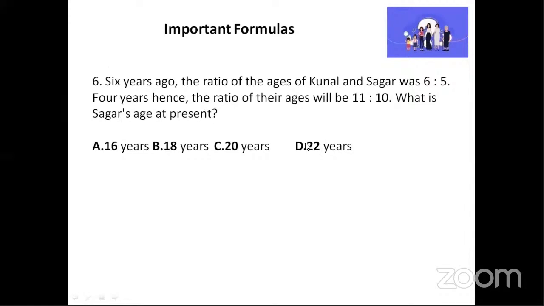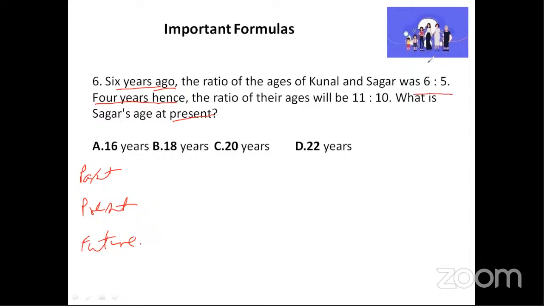As we know, we have to take these questions like this. Ratio is given already. Okay, observe carefully now. 6 years ago, which means past age, 6 years ago. And then they have given 4 years hence, that is also given. Then they're asking present. So it means all three are there in this, which means you have to write first past, then you will write present, then future also we need.